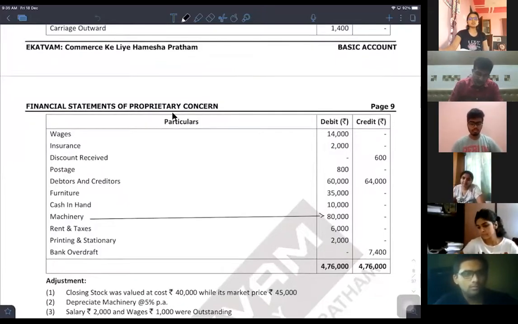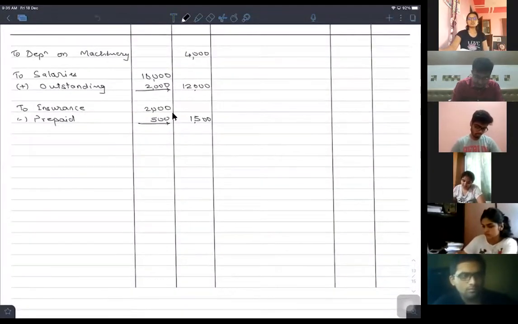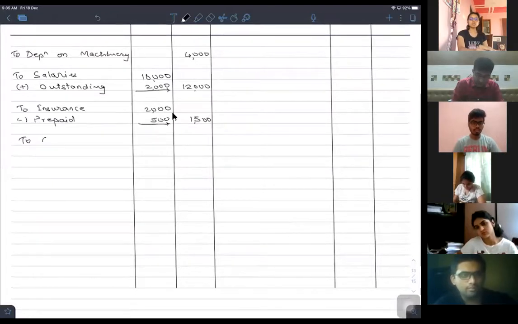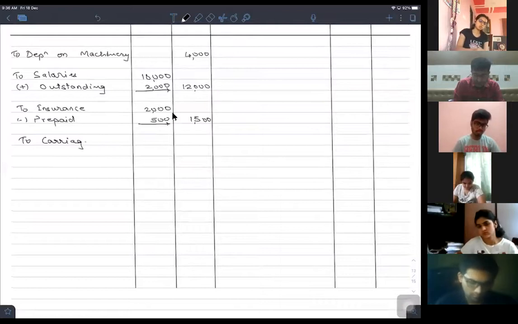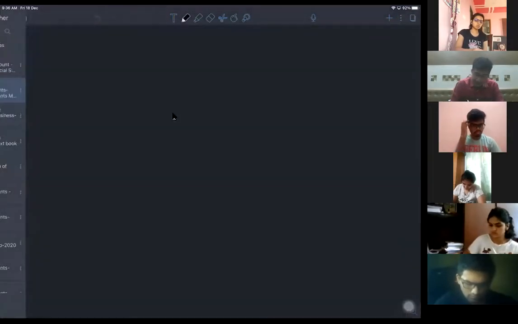So carriage outward will go to the P&L account debit side. यही carriage inward होता या सिर्फ carriage दिया होता, so I would have presumed that as carriage inward and would have been shown in the trading account. To carriage outward, what is the amount for that? 1400.